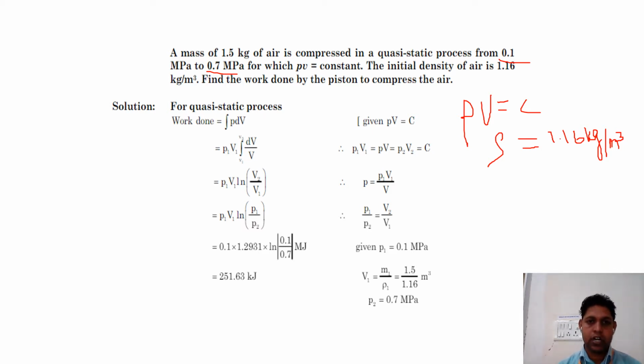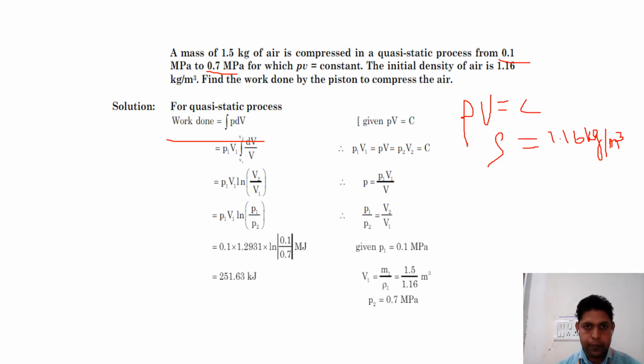Then we know the work done for the quasi-static process is equal to the integration of PdV from 1 to 2. Pv is equal to constant. We can also write P1 V1 is equal to P2 V2.